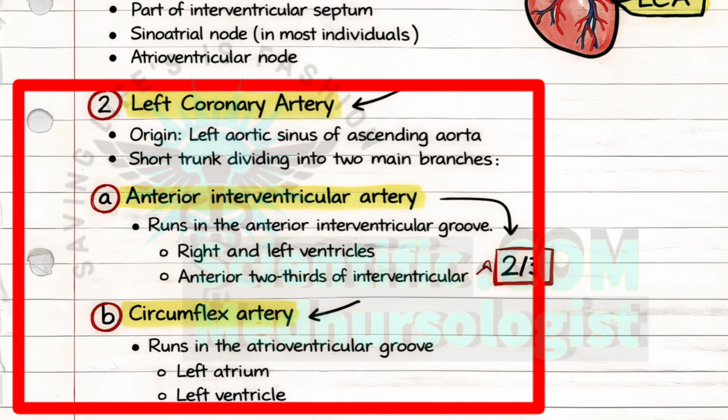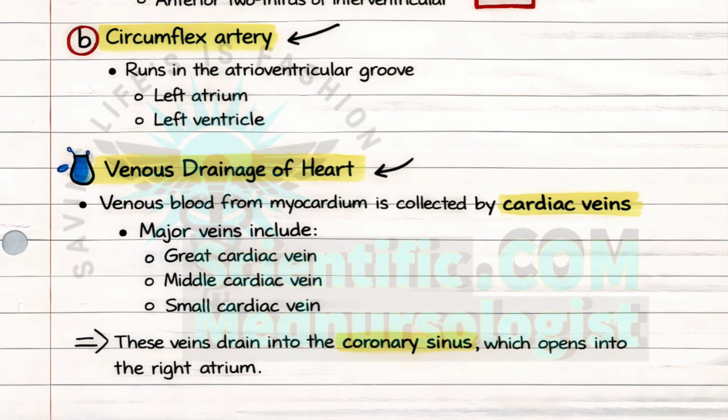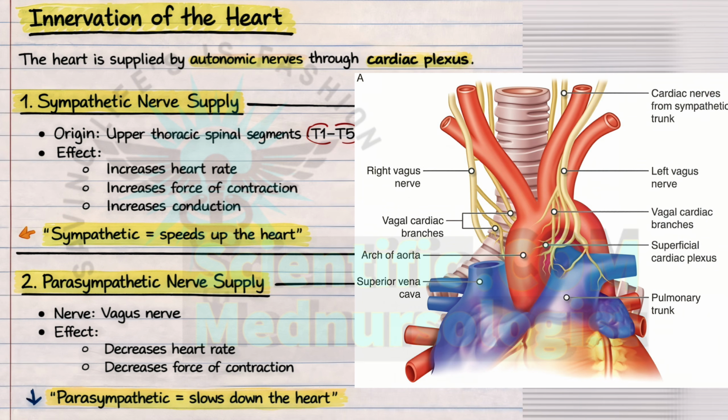Now let's move to the venous drainage of the heart, which is done by cardiac veins which drain deoxygenated blood to the coronary sinus, which opens into the right atrium. Lastly, the innervation, that is the nerve supply of the heart, is done by the cardiac plexus, which is a network of sympathetic and parasympathetic nerves located at the base of the heart which regulates heart activity.